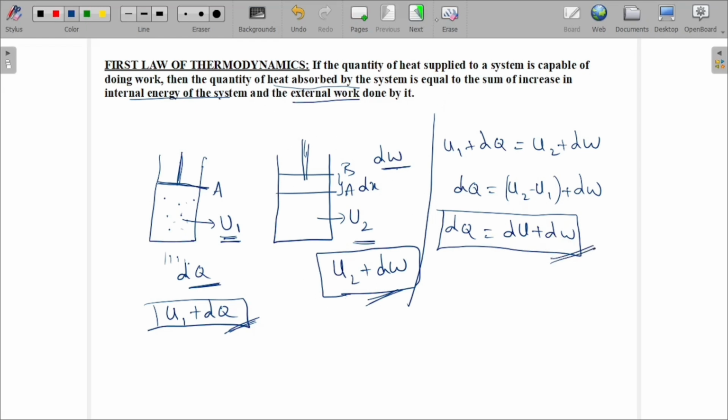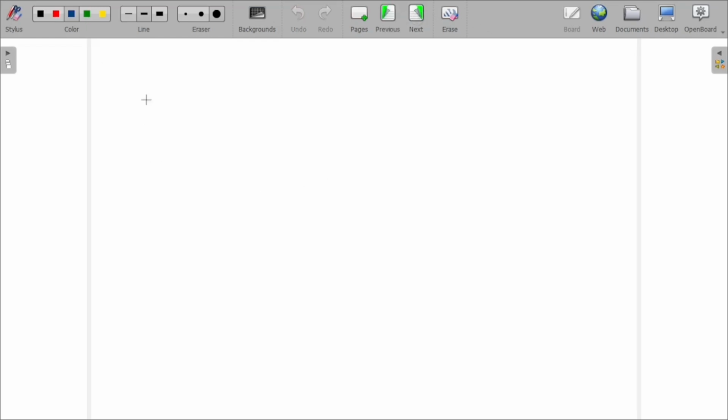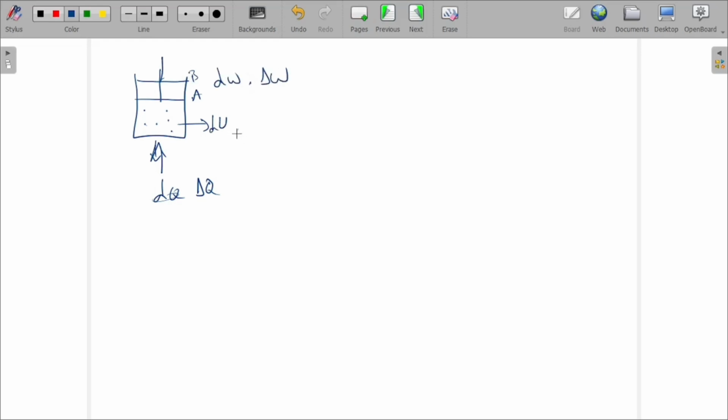Next, let's see the sign conventions for dQ, dU and dW, as there are different sign conventions. Let's take again the container we had initially. This is the piston at position A, and here is the gas with energy U. Here we are giving heat energy, that is dQ, or you can write delta Q, there's no objection. Then the piston moves upwards to a new position, and work dW, or delta W, is done. You can write dU or delta U, anything you like, no problem.